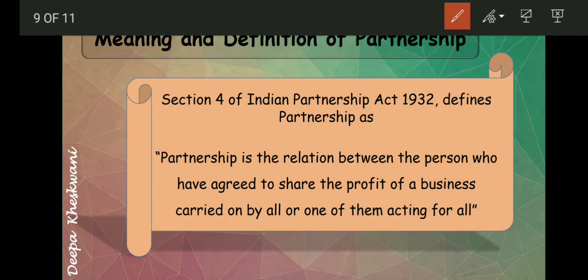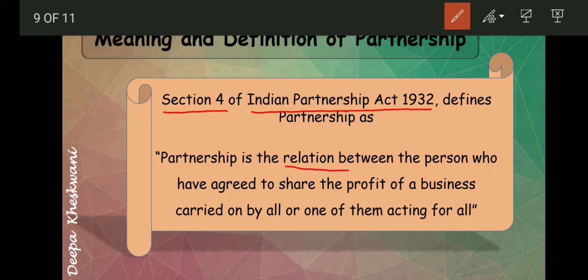As per Section 4, Indian Partnership Act 1932. This you have to learn. The definition is: partnership is the relation between the persons who have agreed to share the profit of the business carried on by all or any one of them acting for all. Let's understand this definition.